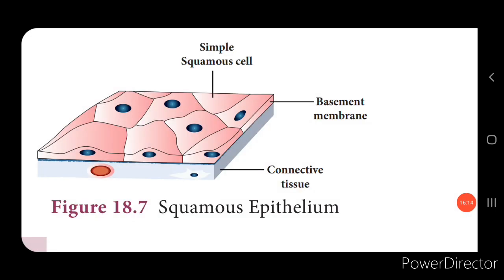Now let's see the simple epithelium. We said that the simple epithelium consists of a single layer of cells. Now this also consists of the following types. The first type is the squamous epithelium. Here you can see the picture of the squamous epithelium. This squamous epithelium consists of a single layer of cells, and these cells have irregular boundaries. They do not have a proper shape. And this squamous epithelium is known as pavement epithelium.